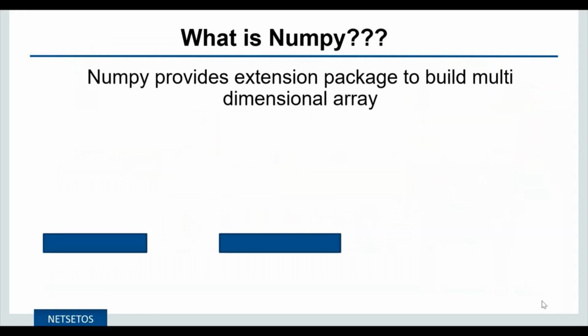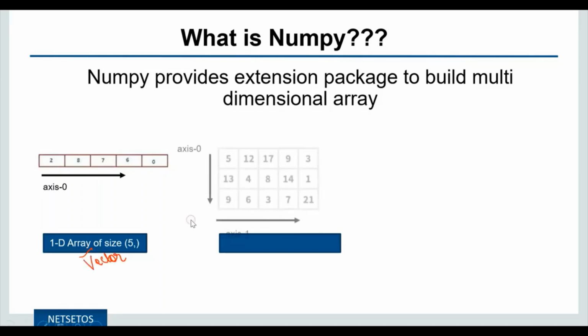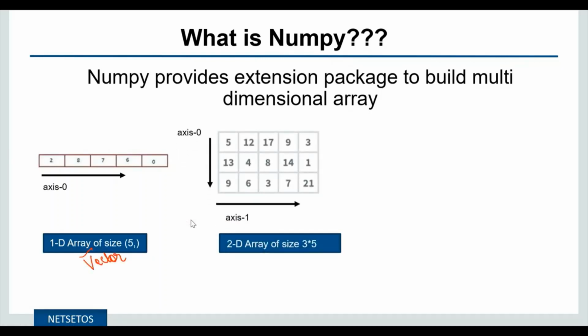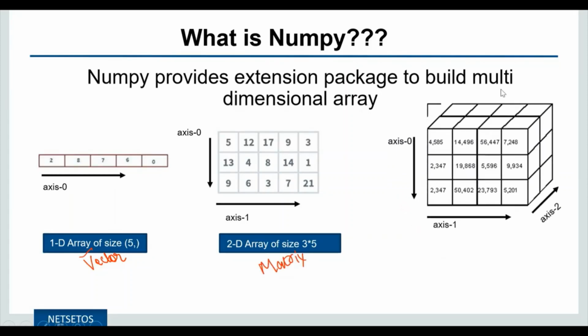NumPy is a multidimensional array library to store all sorts of data, whether it is 1D, which can be an array or vector, or it can be 2D. 2D can be a matrix, or it is 3D. 3D has 3 axes, like a cube. There can be ND also. I can't represent ND. Where a multidimensional array is discussed, NumPy is the first choice to build it. NumPy makes it more convenient to use.